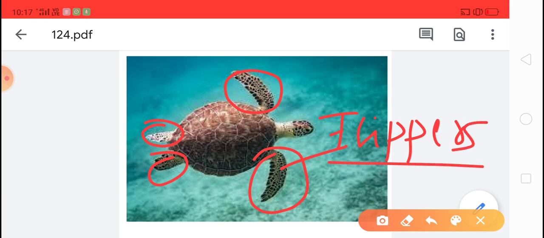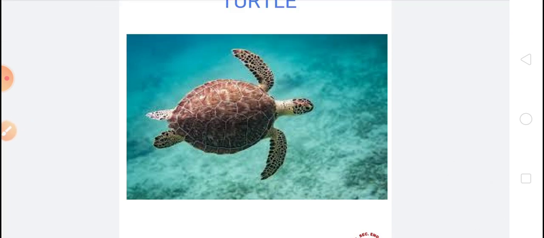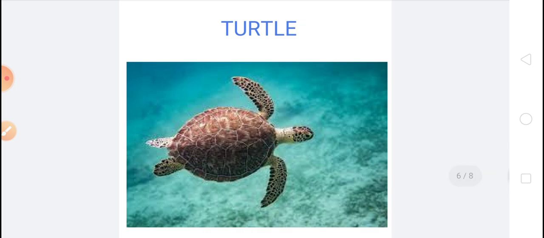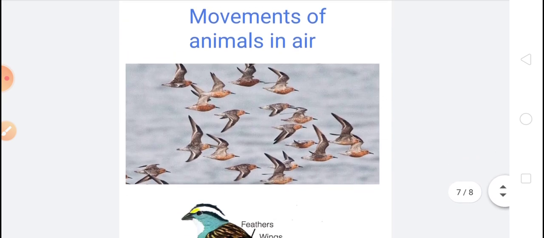So a turtle moves in the water, or swims in the water, with the help of paddle-like feet, and those paddle-like feet are called flippers. Children, now the movement of animals in air. The birds, insects, bats and microorganisms move in the air.